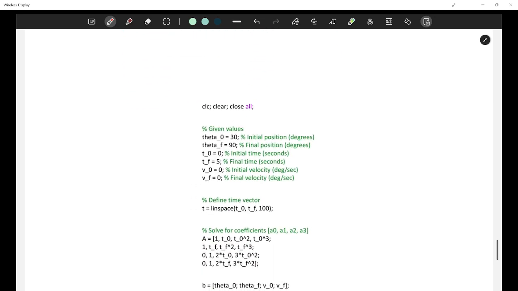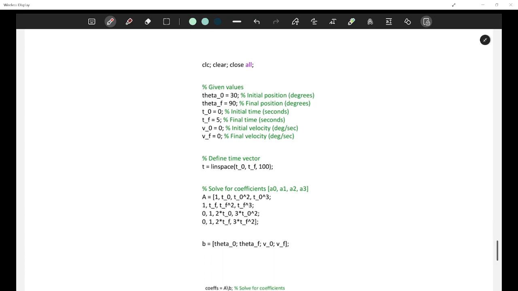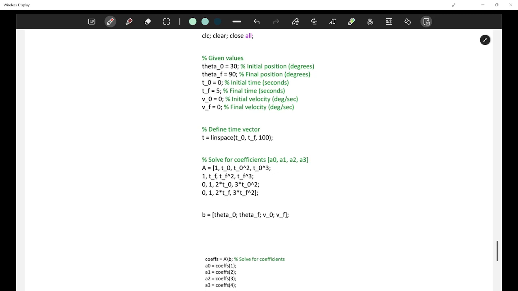Now, everything that we did earlier in that question, we are going to do it using MATLAB. So how do we do it? We actually define the things. How are we defining? We are defining theta 0 to be 30°, theta f to be 90°.